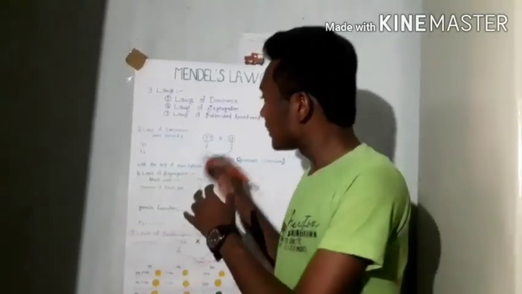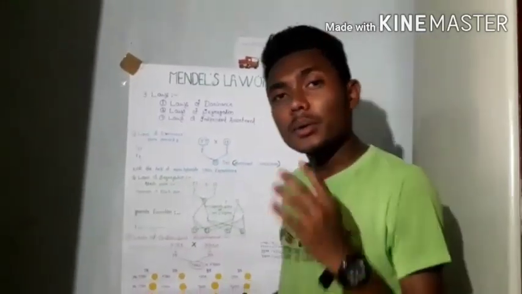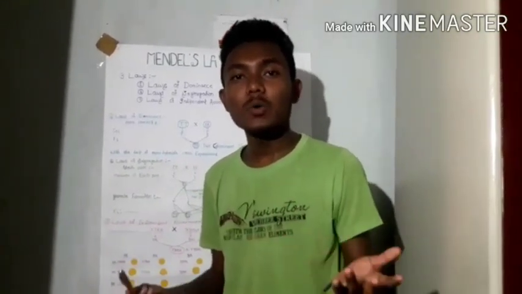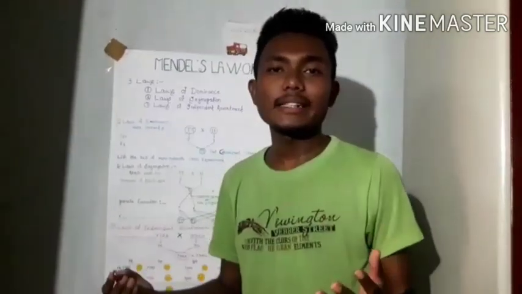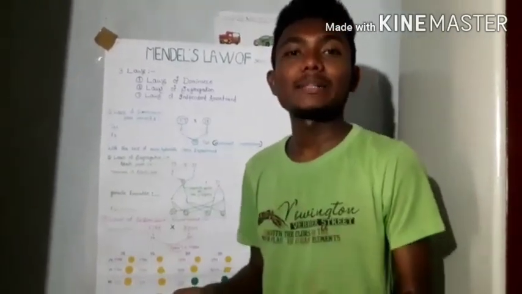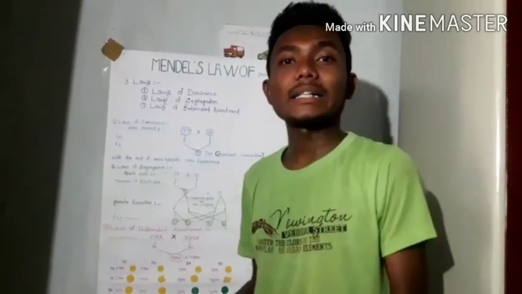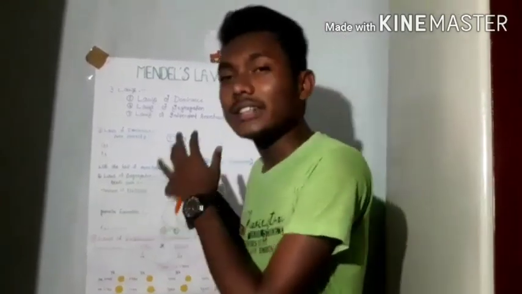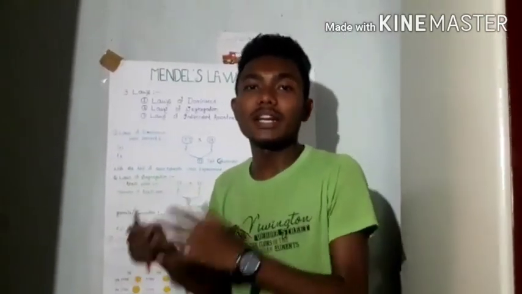Right. So this is the law of dominance, and the law of dominance is significant and true, but not universally applicable. You know why? Because there are so many cases where the dominance does not express itself fully, or it is expressed mediumly. That is known as incomplete dominance. So that's why this law is significant and true, but not universally applicable.